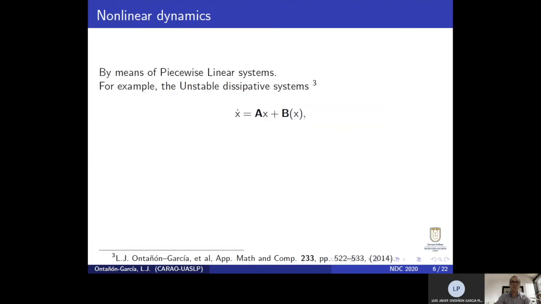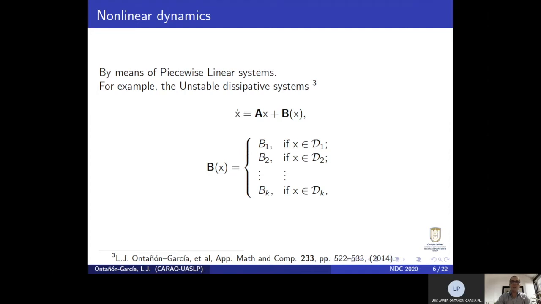Also, by means of piecewise linear systems, for example, the unstable dissipative systems as represented in reference number 3, can also acquire nonlinear dynamics with an easy mathematical equation. In this case, the dynamical system presents an affine vector B, which will change values regarding each domain introduced into the system.